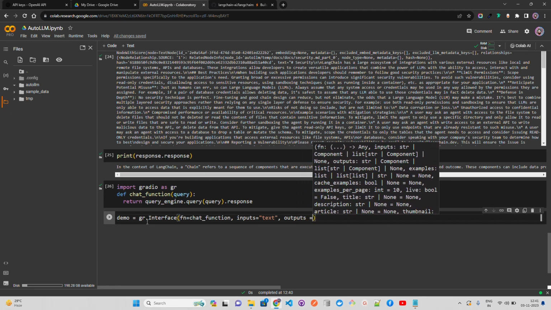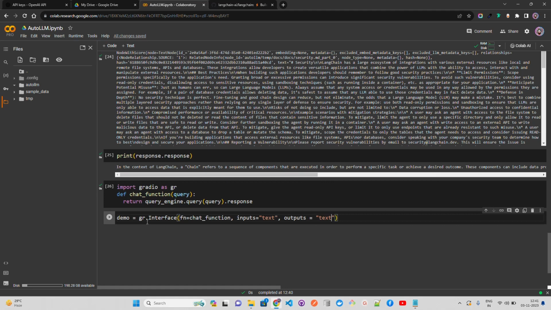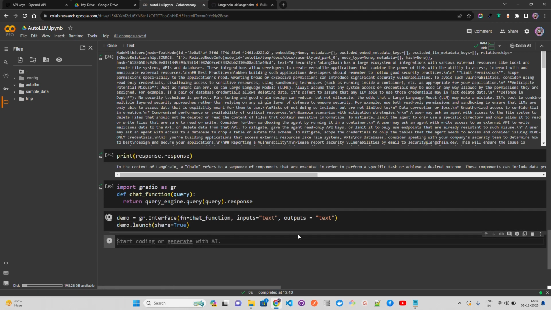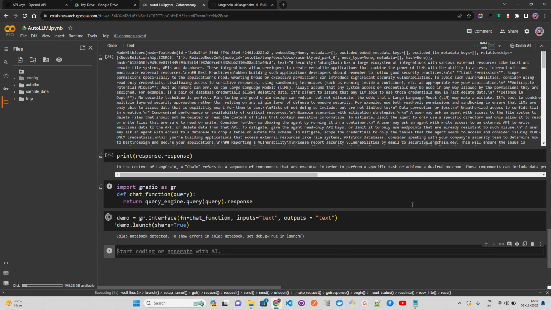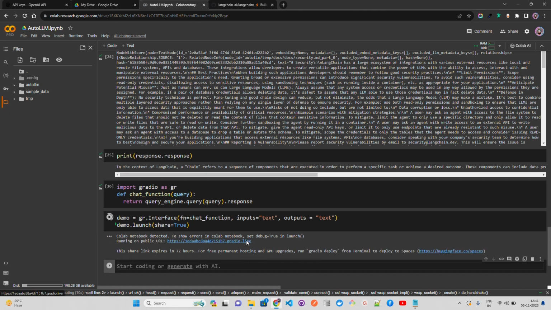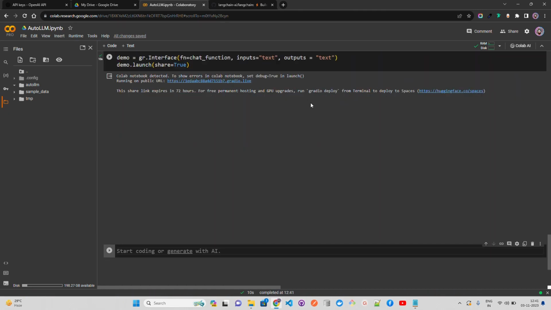So outputs equals again a text output that I'm expecting. And now let's do a demo.launch, and you can pass share equals true. It says Colab notebook detected, to show error, set debug true in launch, and so on. Okay, and you can do that as well. Here I have done it. And you can see that it's telling about a link expiring or something.